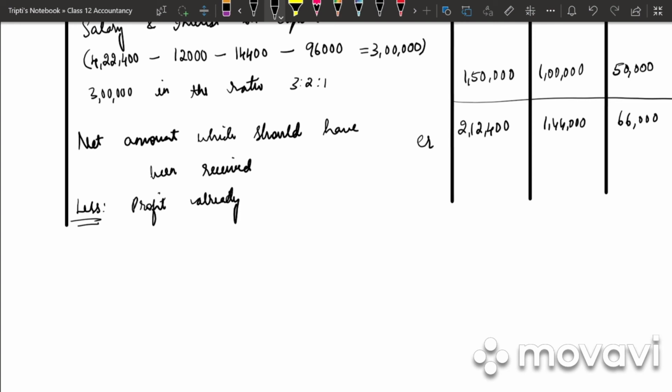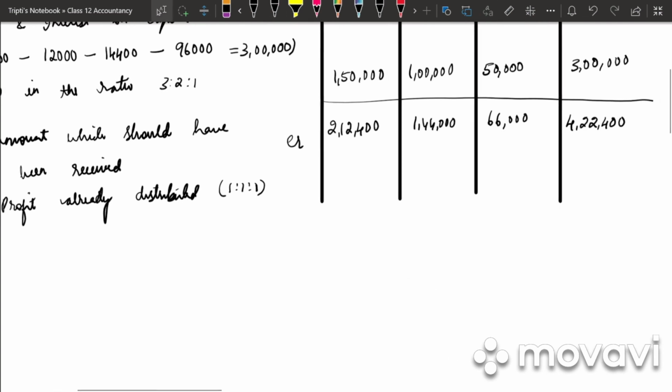So how was the profit already distributed? 1:1:1. So 4,22,400 into 1 by 3, we get 1,40,800, 1,40,800, 1,40,800. Total will be 4,22,400.